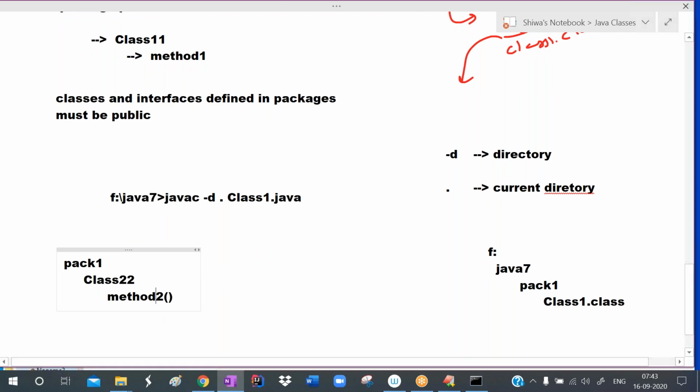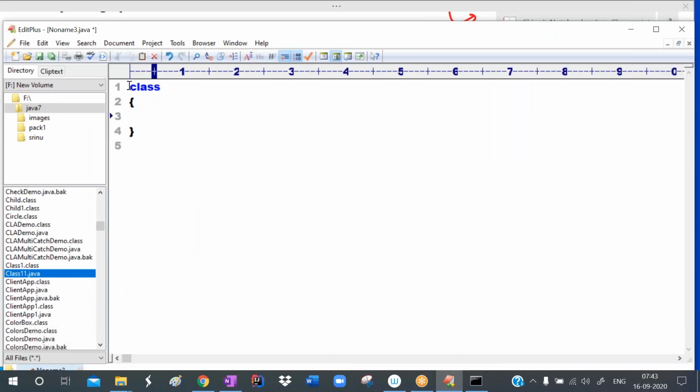Okay, so for that, here we define the new class. First write the package statement: package pack1. Which class do we want to define now? Class Double2. Here define this class as public, because only then can we consume it outside of the class.